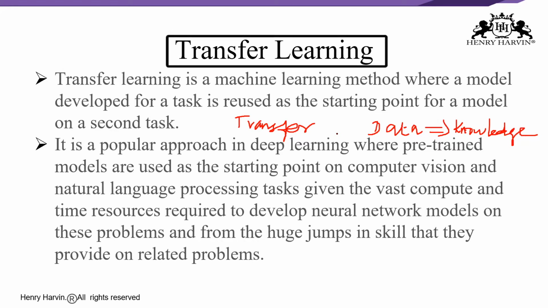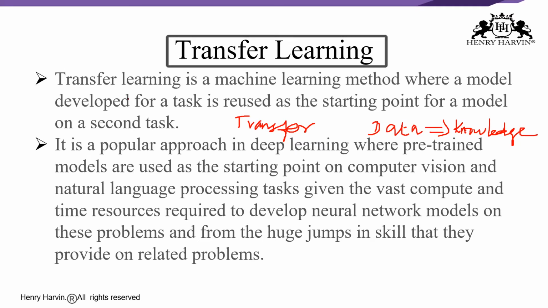Say, for example, a person who can ride a motorcycle can easily learn to ride a car. He has knowledge of driving a motorbike, and he is transferring that knowledge to learn driving a car.